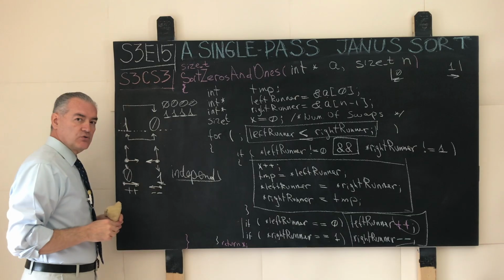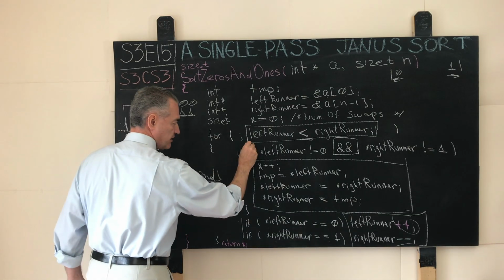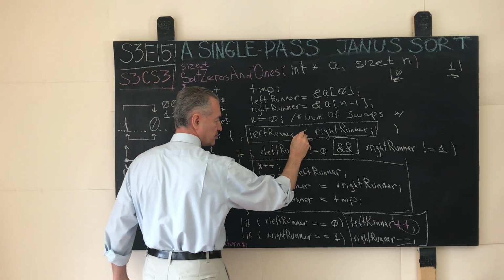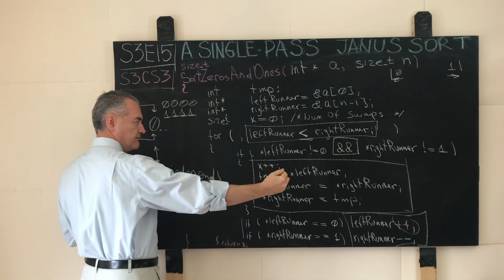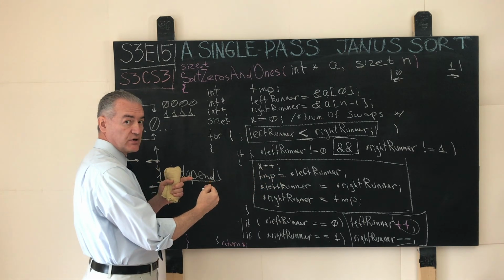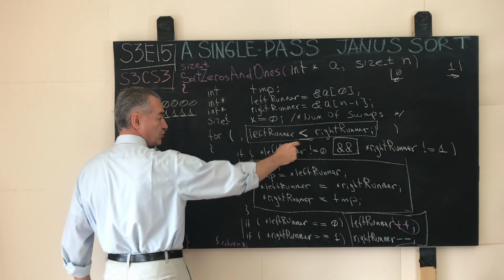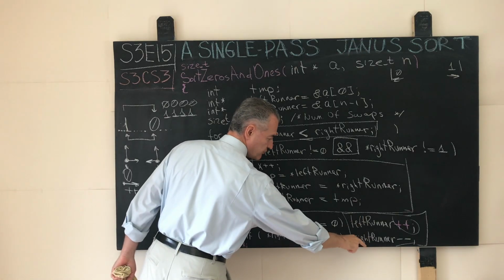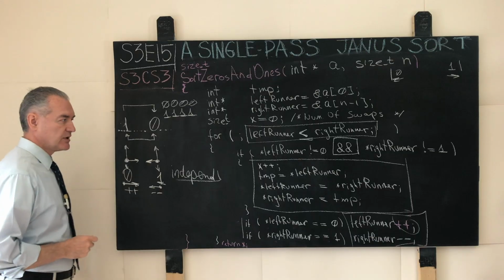Again, overall, we wrap our algorithm into a for loop with the condition that the address of the left runner is strictly smaller than the address of the right runner. In other words, the addresses or the positions of the left runner and the right runner do not crisscross. And the moment they do, this is the termination point in our algorithm, which is guaranteed to work if we couple it with this condition right here, but we will get to it in a second.